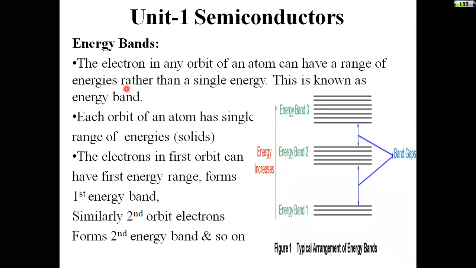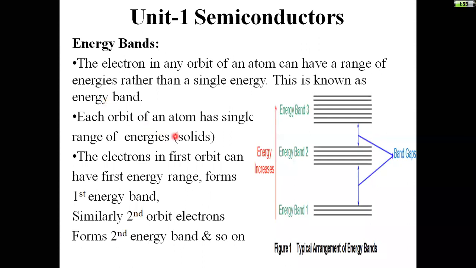Range of energies, some group of energies I am considering here, not a single range. That is, the electrons in any orbit of an atom can have a range of energies rather than a single energy. This is known as energy band. Range of energies is known as energy band simply.